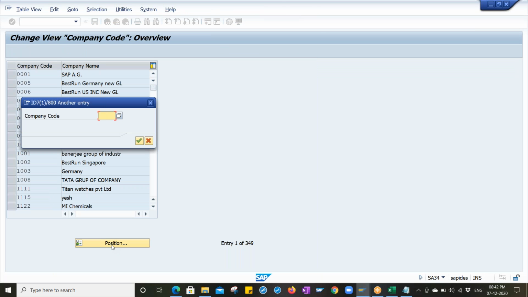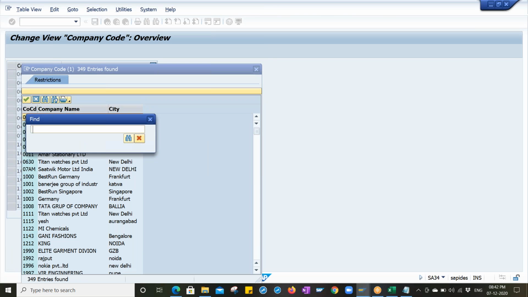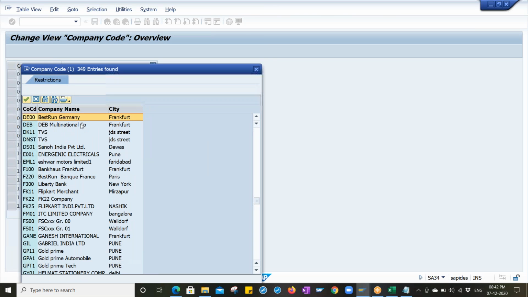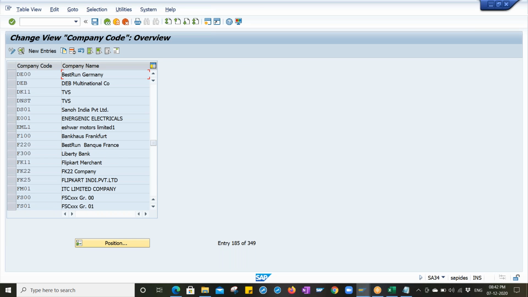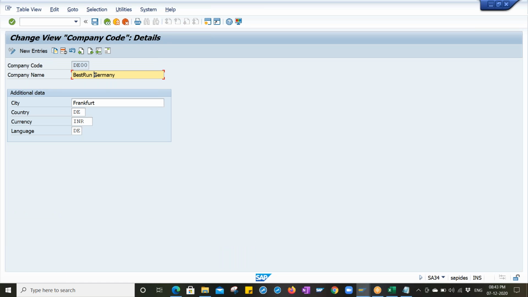Click on position. What is our company code? If you remember, you can type it out; if you don't, you can find it over here. DE00 is our company code, but the name is Bertrand Germany, because we copied from 1000, so the name and address have also been copied. That is the reason we came over here to change the company name and address. Select the company code, click on details. You can change the name.